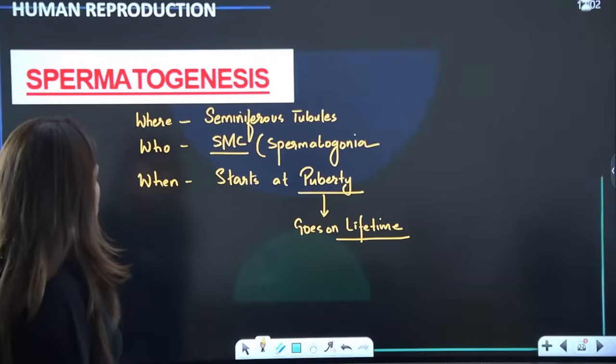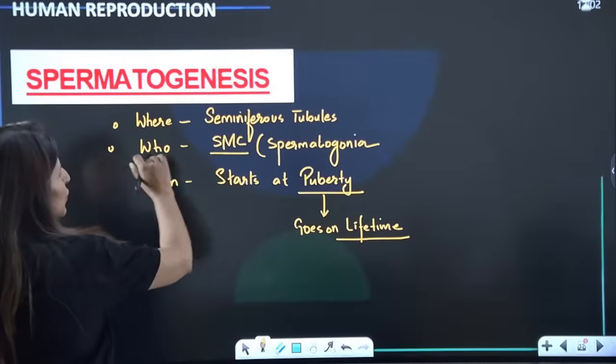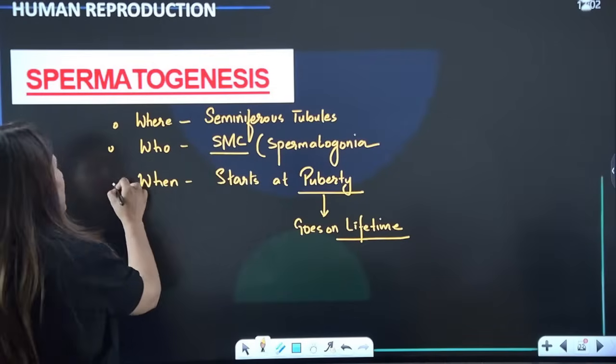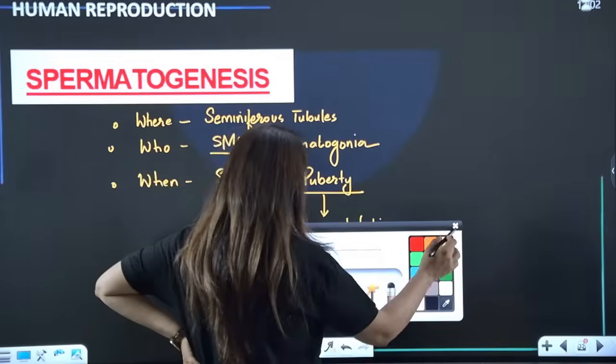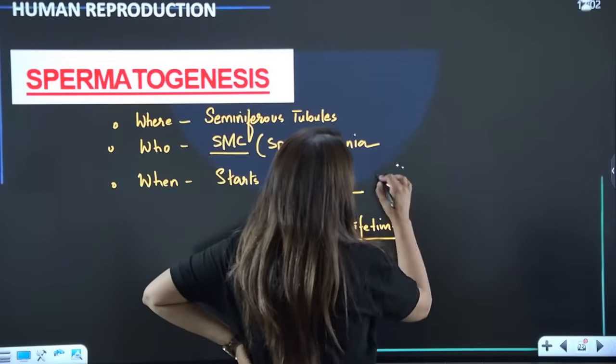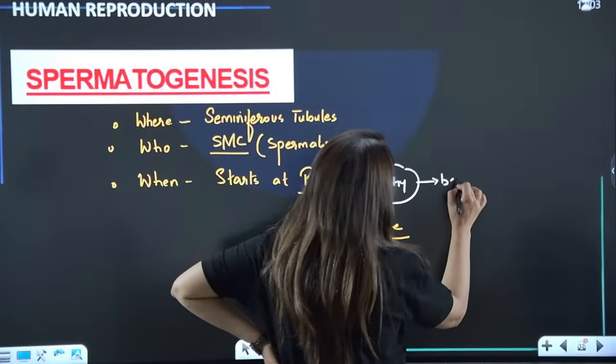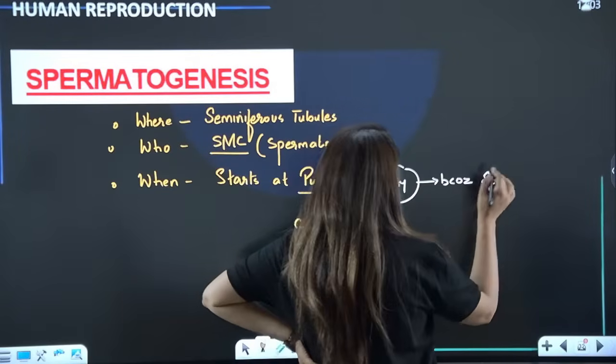Is it clear? So where? Seminiferous tubule. Who produces sperms? Spermatogonia. When? It starts at puberty. Why does it start at puberty? Why at puberty only? Because of our biological clock.